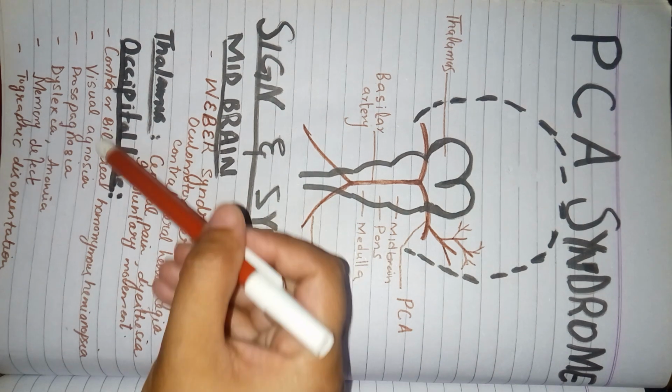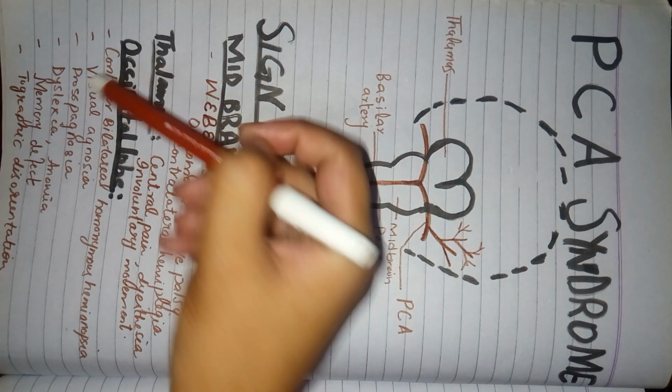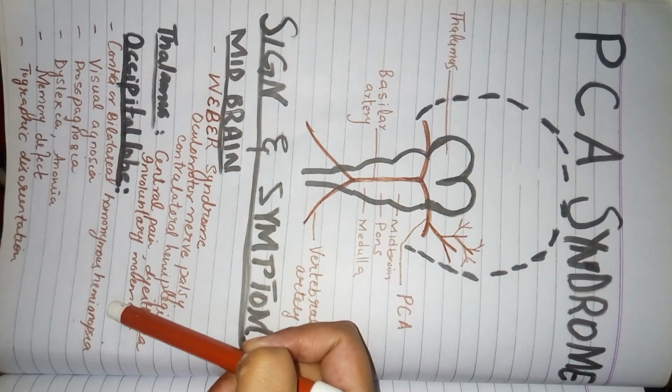But if there's bilateral homonymous hemianopsia, this can also happen if damage is extensive, but there can be macular sparing. Macular sparing means that in the center there can be a spot which is spared, and that is due to collateral supply from the middle cerebral artery to the area that is responsible for macular sparing. So there can be contralateral or bilateral homonymous hemianopsia.